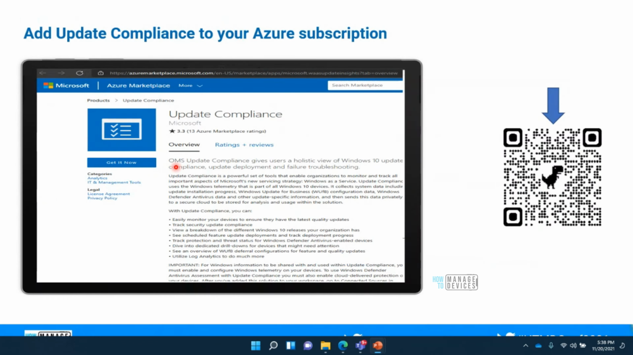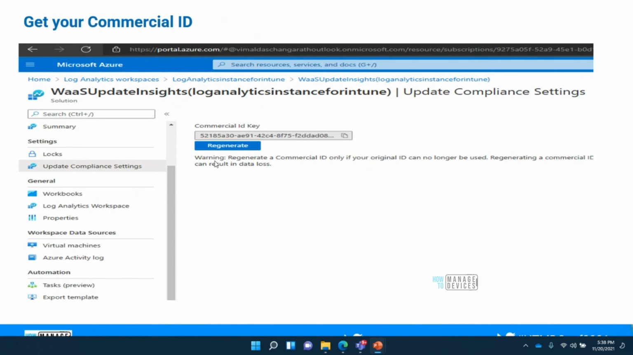This is how the solution looks. When you go to the Azure Marketplace, you can search for the update compliance solution and add it. Once you add it, you will be adding it to the log analytics, which I've shown you earlier. It will be showing up in the previous screen like that.